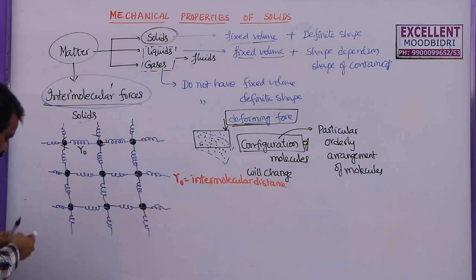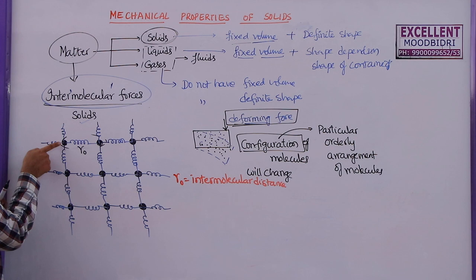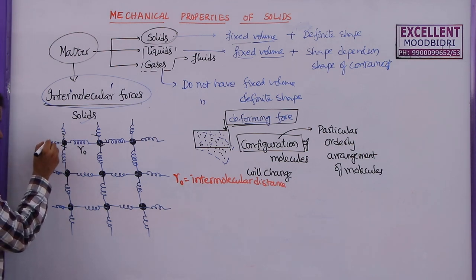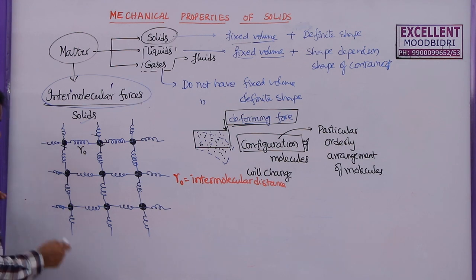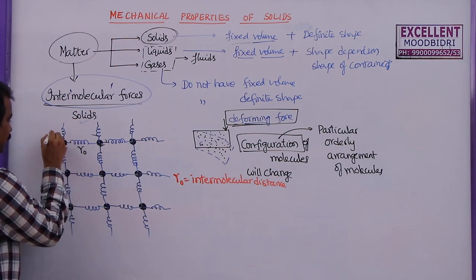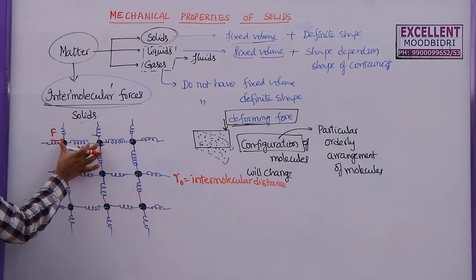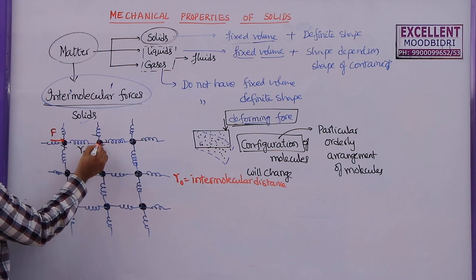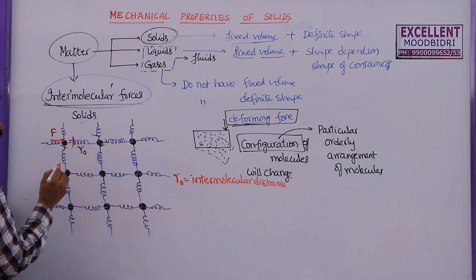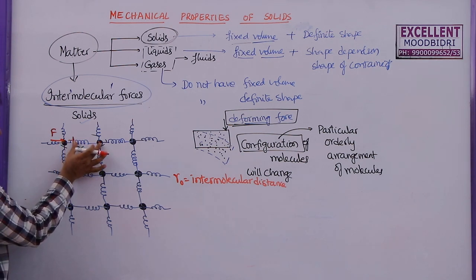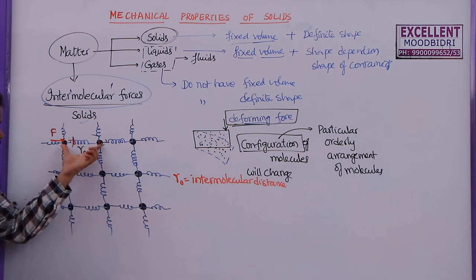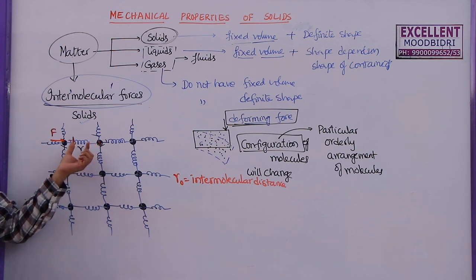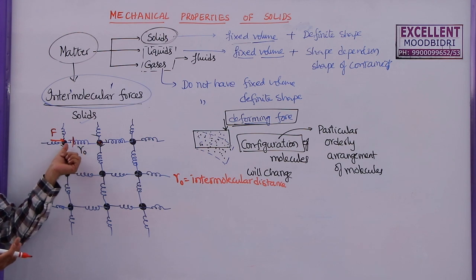Now, if we apply some force F on a particular molecule here, what happens? The distance between these two molecules will decrease. Let us say this one is fixed here and the other moves up to this point. When the distance decreases, there exists a force which will bring this molecule from here to here.